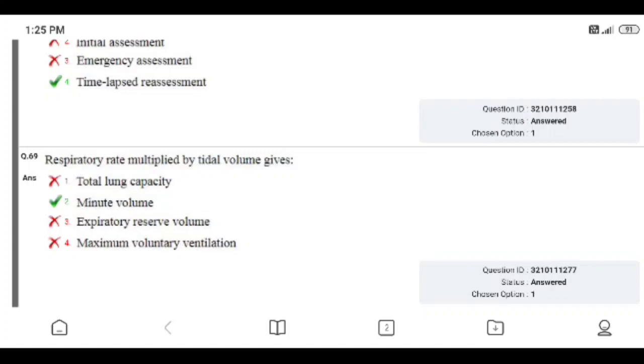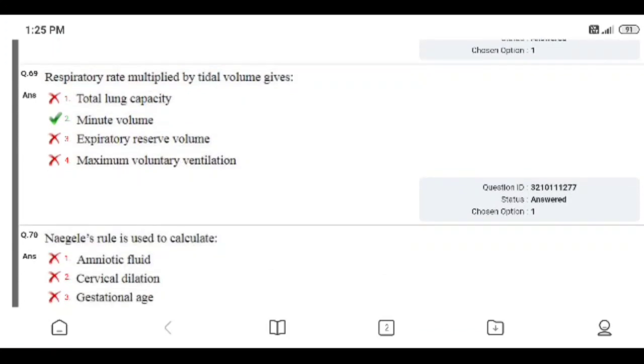Answers: total lung capacity, minute volume, expiratory reserve volume, or maximum voluntary ventilation. Right answer is minute volume, option 2. I gave option 1. Right answer is minute volume.